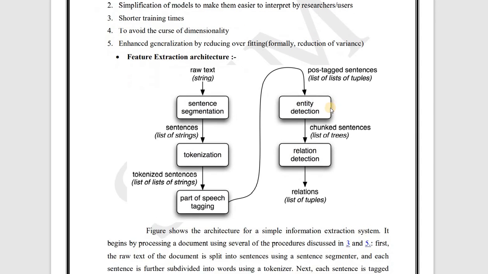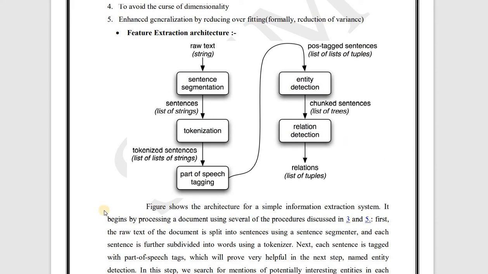So now let's see the feature extraction architecture. Here the architecture is given. We have just raw text, that is a string. Nothing is done to that. Then we perform sentence segmentation. That is, we segment the text into sentences, which means we get a list of strings from the raw text. Then we apply tokenization. I explained tokenization to you, we get the tokens.